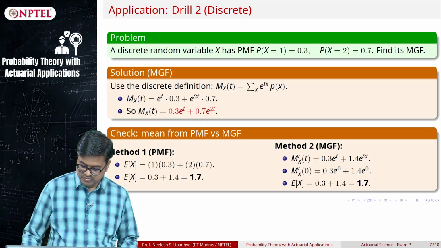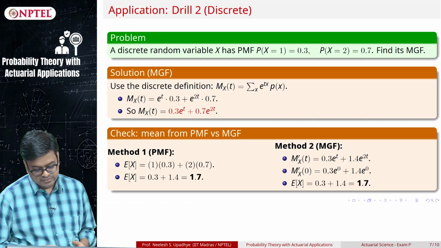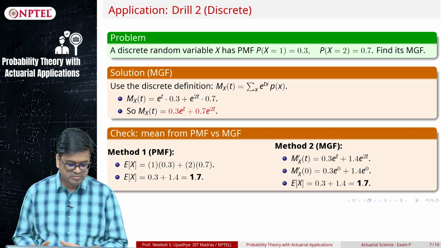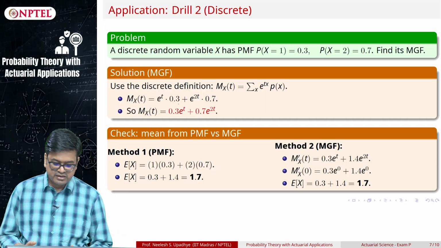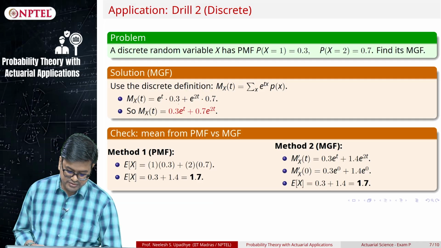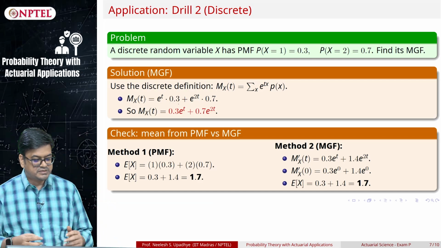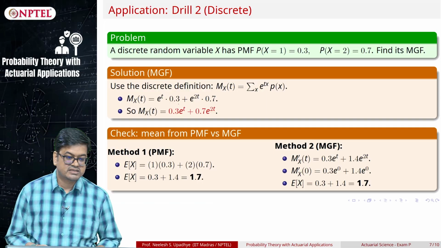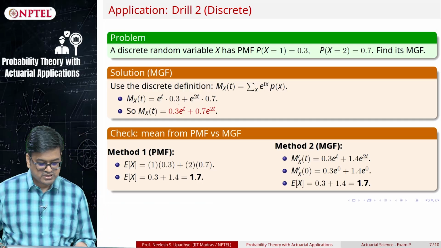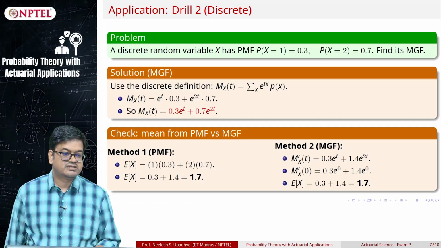So here is the method. In this case, because it is discrete, I have 1 and 2. So I will just simply put those values, and I get the answer to be 0.3 plus 1.4, 1.7. Here you have to just differentiate and then put the value equal to 0. So in that case you are also getting the same answer. It is just 2 steps. So in the simplest case, both are more or less the same, because you have to just differentiate and get the answer, but you have to also look at the fact that the distribution is very simple.